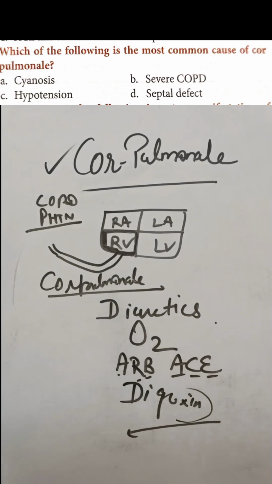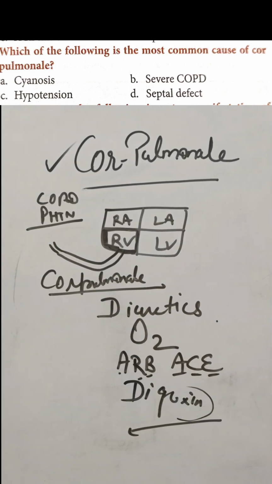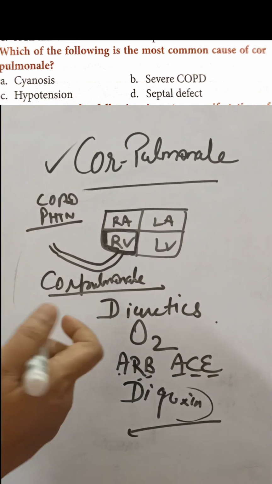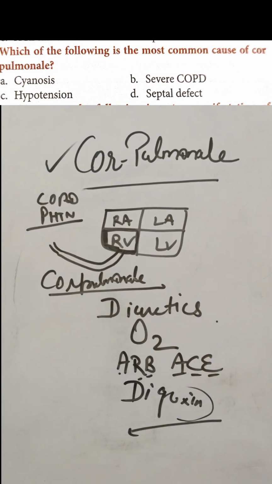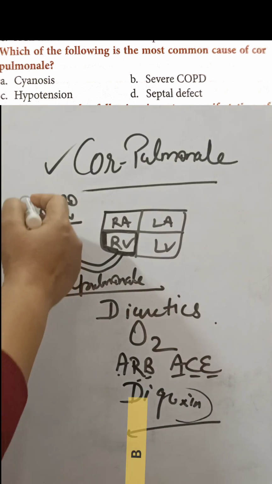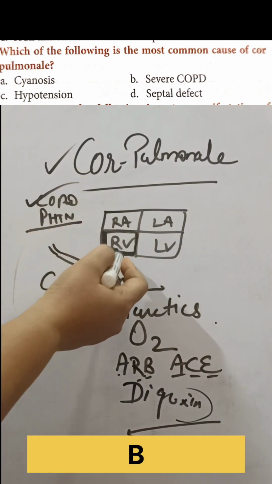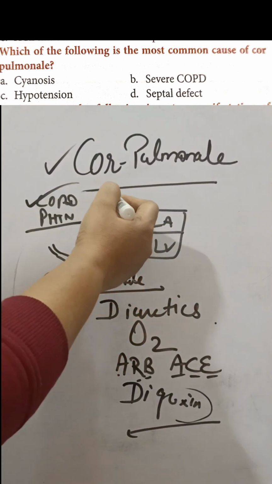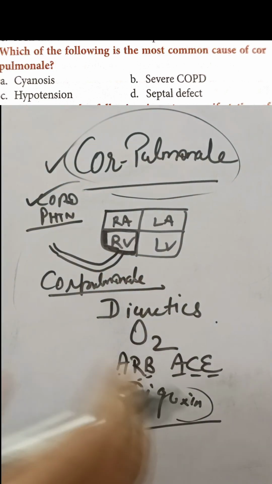So now the answer in this question is option B, severe COPD. Severe COPD is in the options. So B will be our answer, right? Because of this, this right-sided heart failure is there. So this is all about the cor pulmonale.